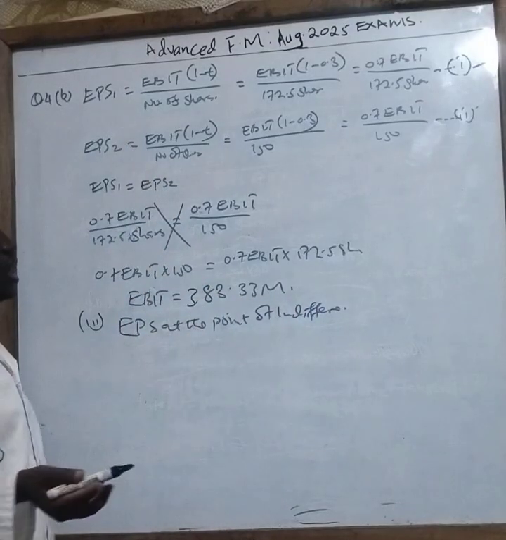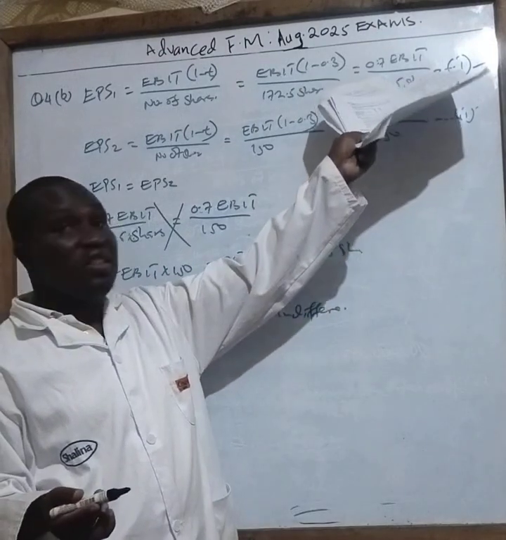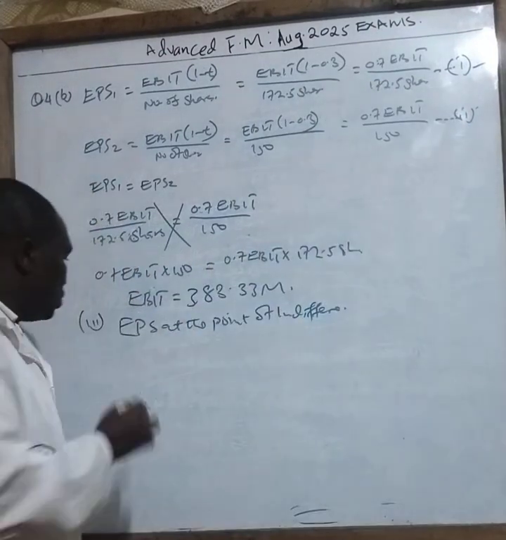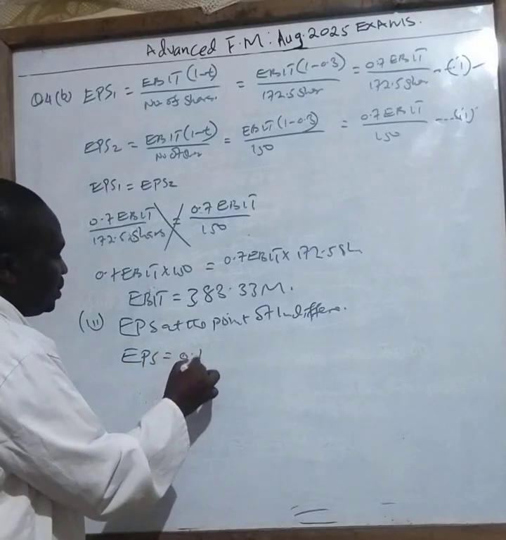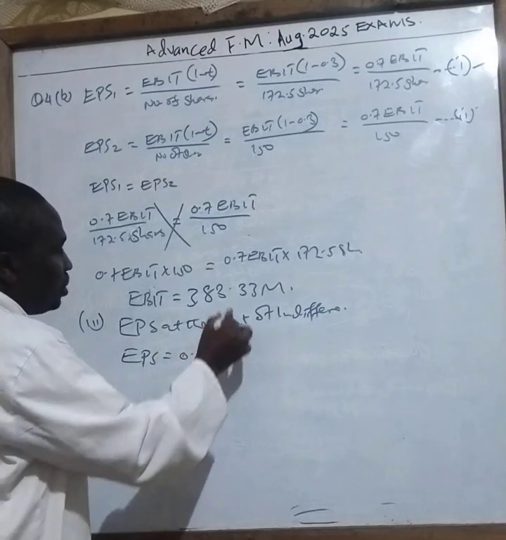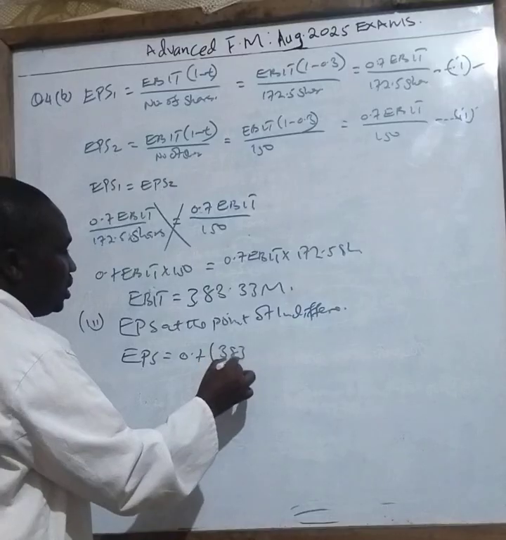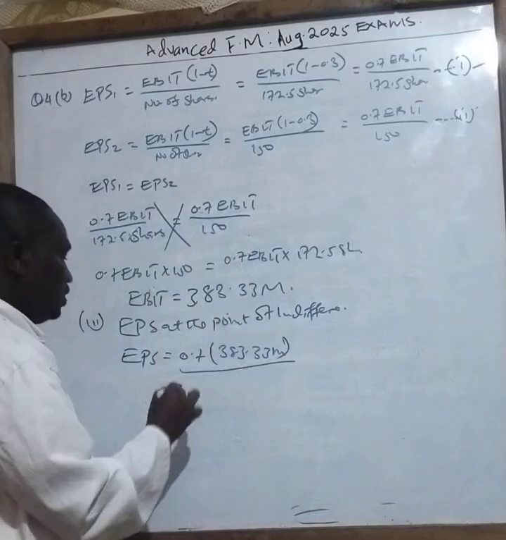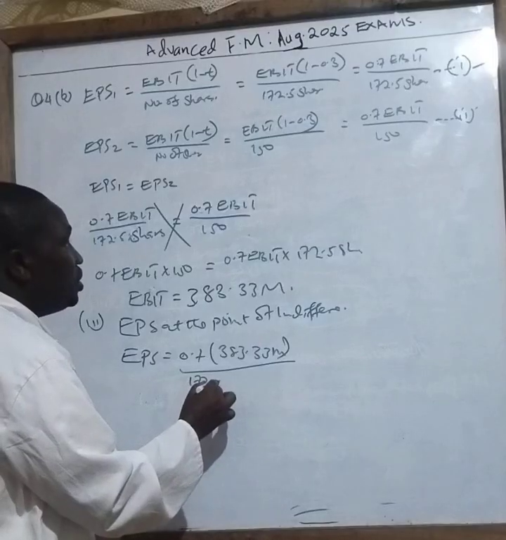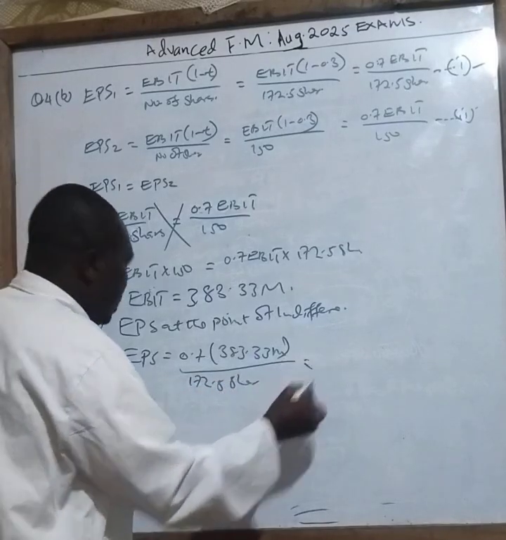Pick any of the equations. You can use either the first equation or the second equation. So next I say EPS is given by 0.7 times this one of 383.33 million divided by how many shares there? 172.5 shares. So you get the answer.